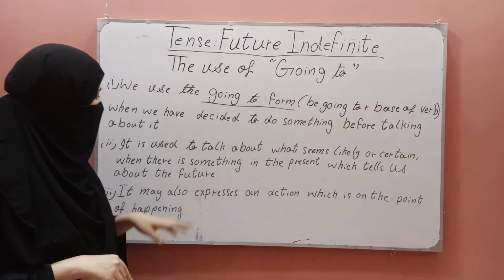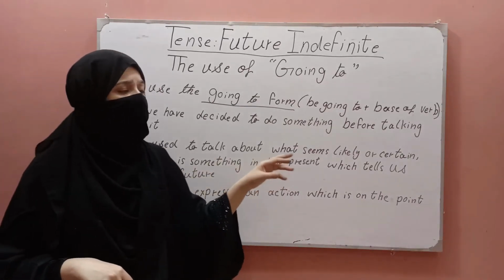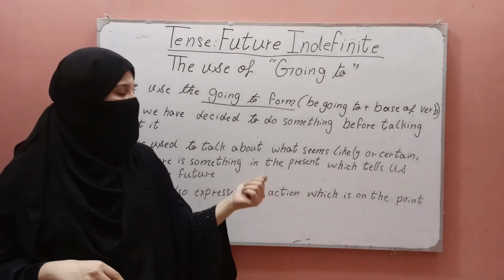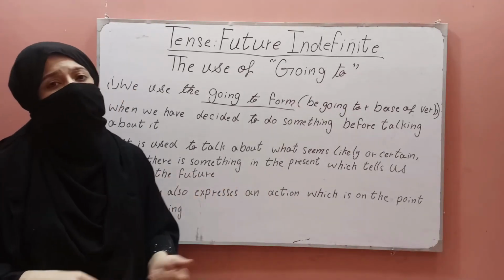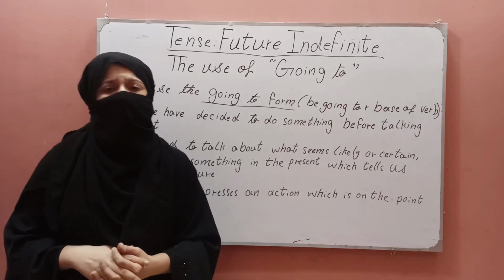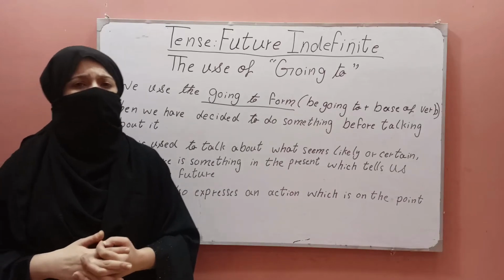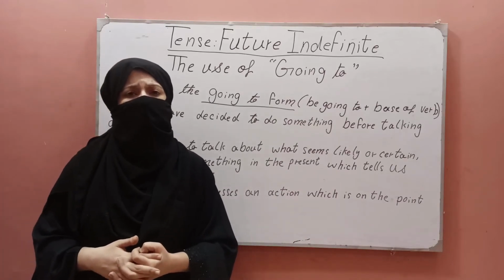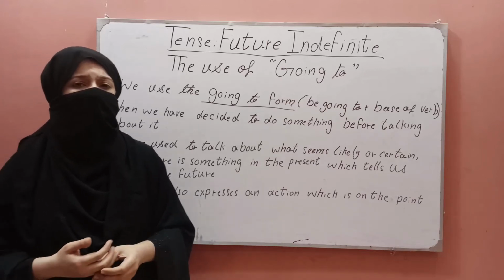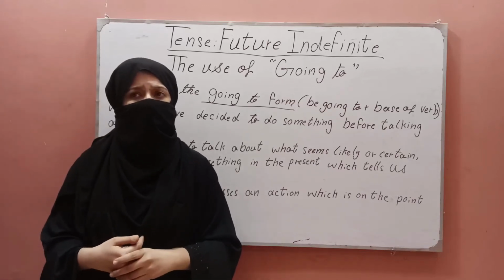Another use is that it is used to talk about what seems likely or certain when there is something in the present which tells us about the future. For example, look at the clouds, it is going to rain. Another example is, the boat is full of water, it is going to sink. Another example is, she is going to have a baby.